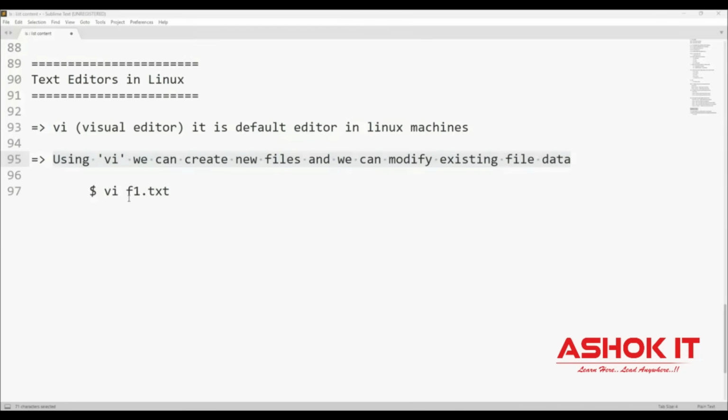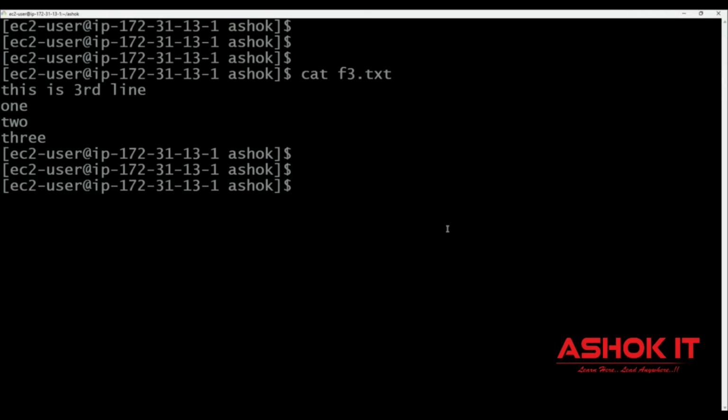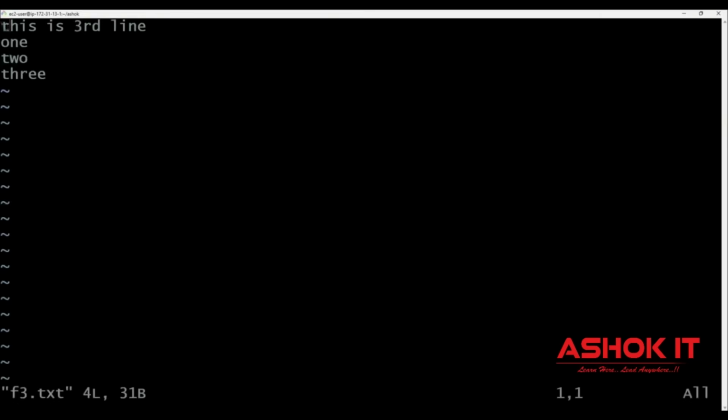Now, when we use the vi command with a file name, if the file is already available, then it will open the file. If the file is not available, then it will create the file and open it. Now, let us see vi f3.txt. The f3 file is already available, so it opened the file with the existing content.